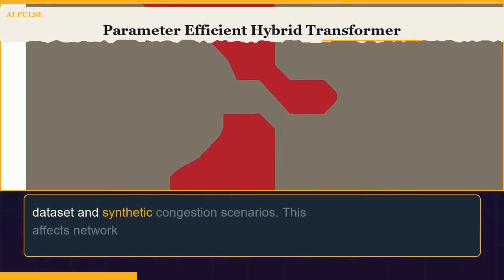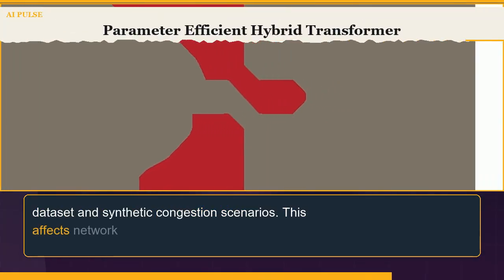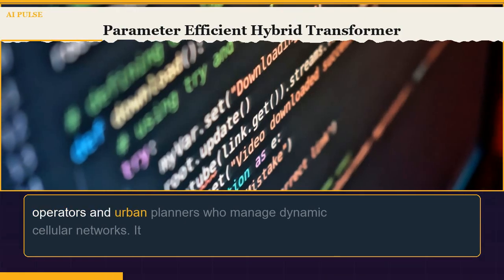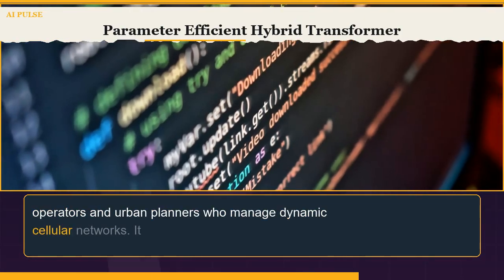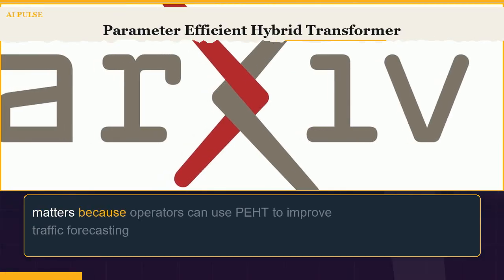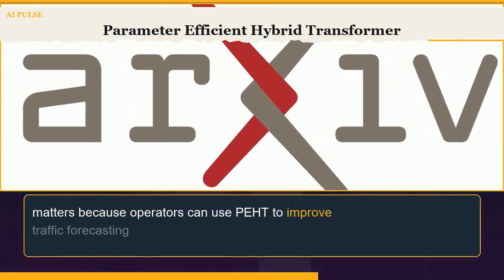This affects network operators and urban planners who manage dynamic cellular networks. It matters because operators can use PEHT to improve traffic forecasting and allocate resources efficiently.